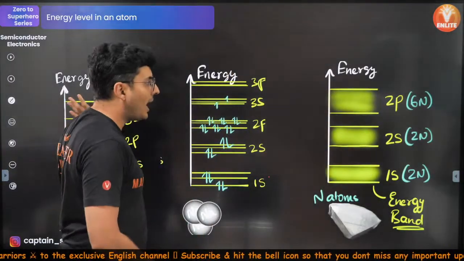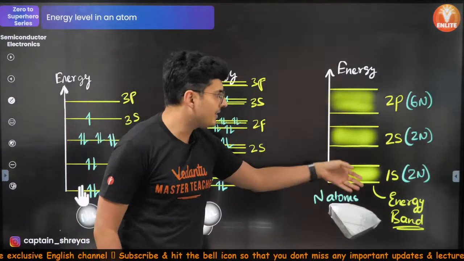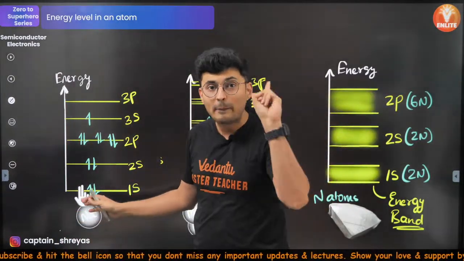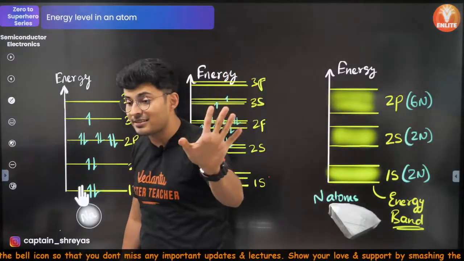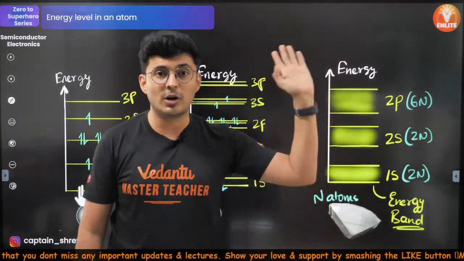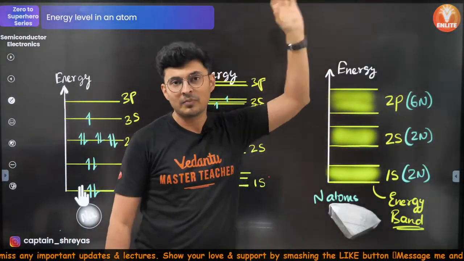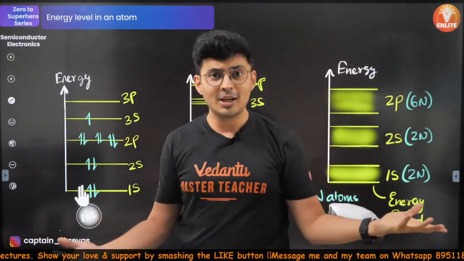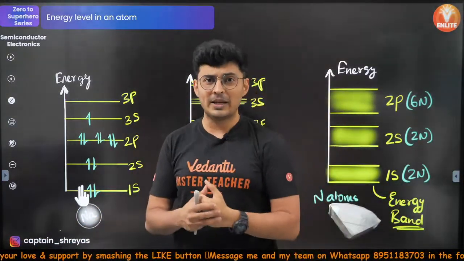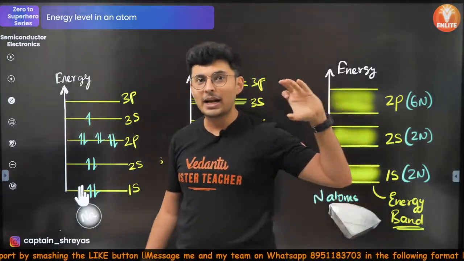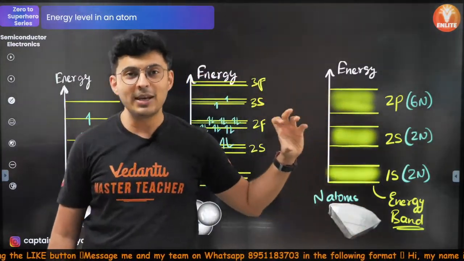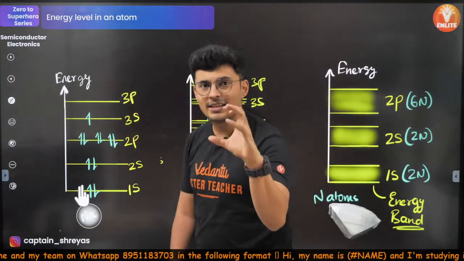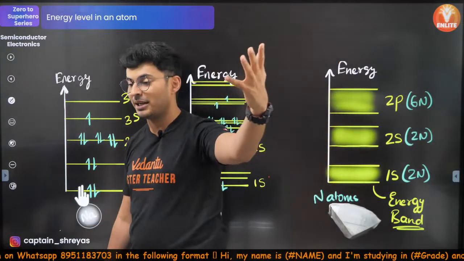Hence, 1s, 2s, 2p, all these bands are full, but the band of 3s will not be full. It will be vacant, or rather half full or half empty. They say, are you an optimist or a pessimist? You look at the glass as half empty or half full. Same way over here, the 3s is basically half filled or half empty.